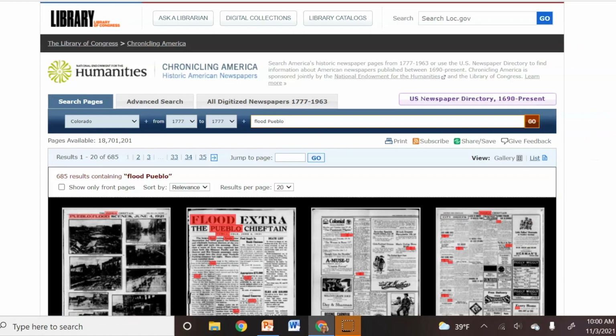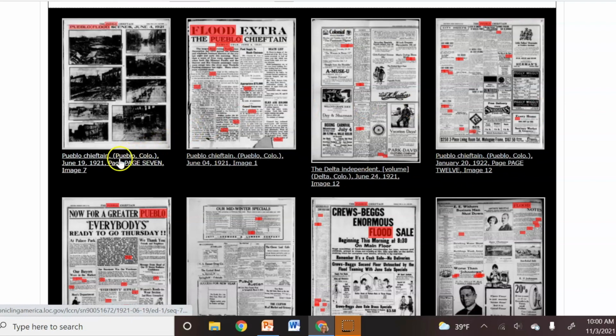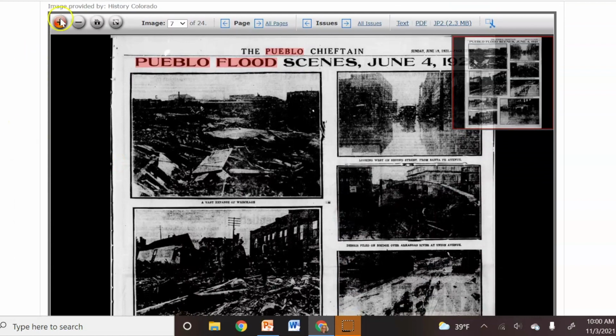When I run the search, I find some fantastic coverage, including pictures, and you better believe I'm going to jump right to that page right there and zoom in and look at these pictures. You can see I've got nice tools here for zooming in and zooming out, and even for going full screen. I can go back and forth in this issue and even between issues if they've been digitized on the site. And then I have options here for looking at the computer generated text on this page, for downloading a PDF version of this page or an image version of this page. I could also make a digital clipping of it if I wanted to.